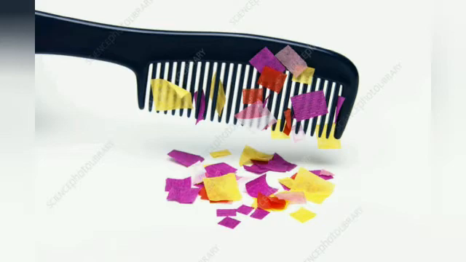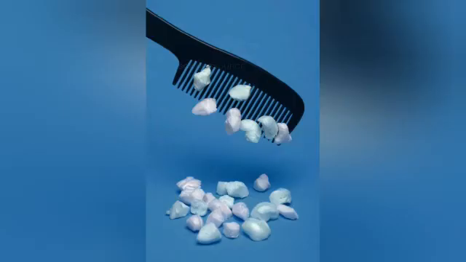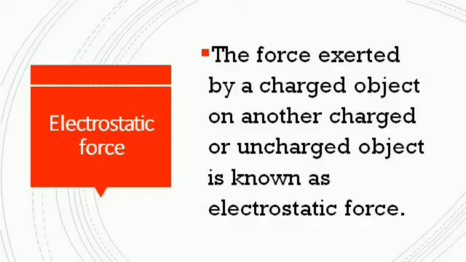Let me repeat once again. This is because on rubbing, the comb gets charged. The charge is produced due to rubbing of the comb and remains there without any movement. These charged particles, that is electrons, are actually movable in nature, but here they will not move anywhere. Why have I mentioned the words without any movement? Because in the case of electricity, we have electricity only due to the movement of electrons. Once electrons get charged, they will move. That is why we have electricity.